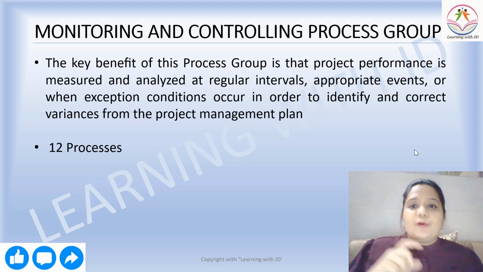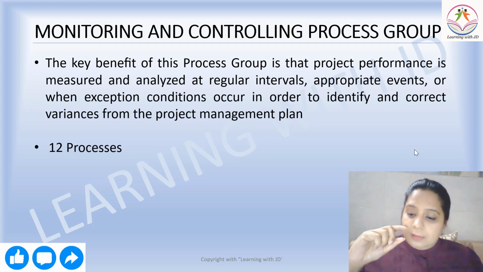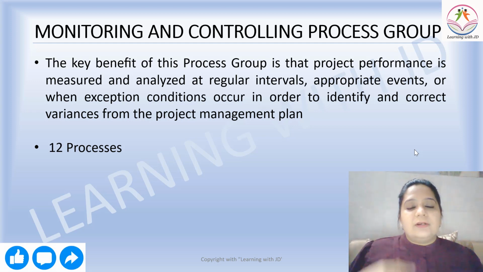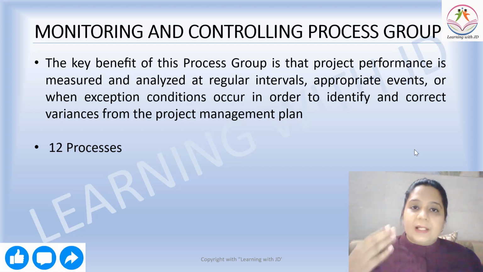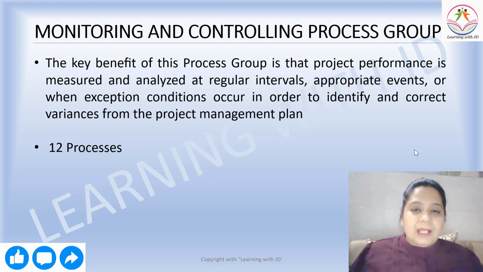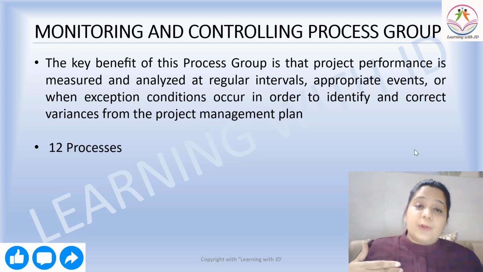You have scope to change the requirement at the right time when you monitor regularly along with the executing process group. If you do not, then only at the end you will realize that certain things are not as per the plan: quality is not met, there were high risks in the project, the scope has not been defined and completed, the project is behind schedule, it's high on cost.